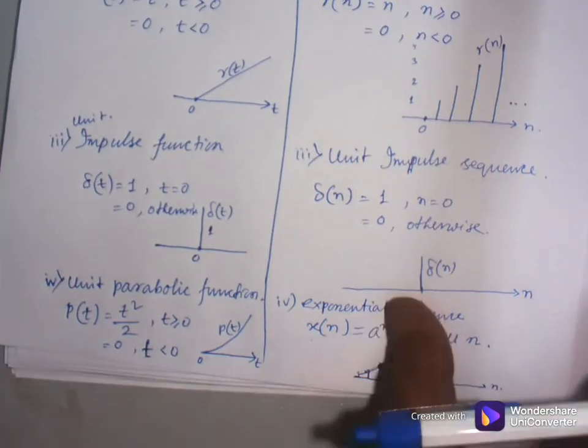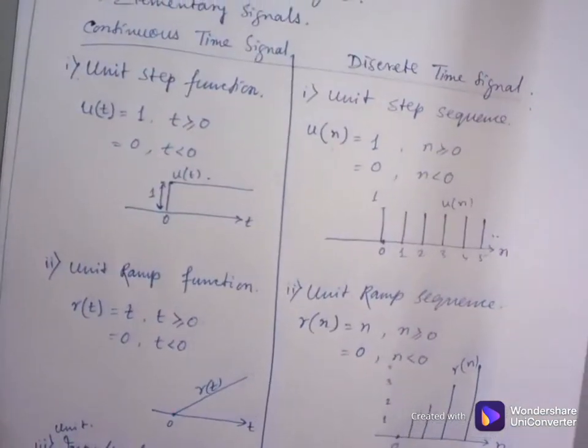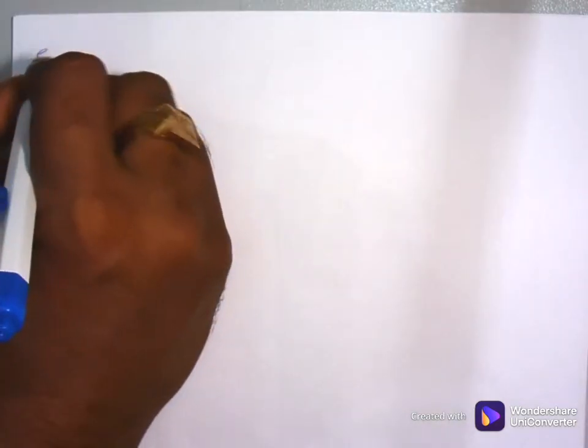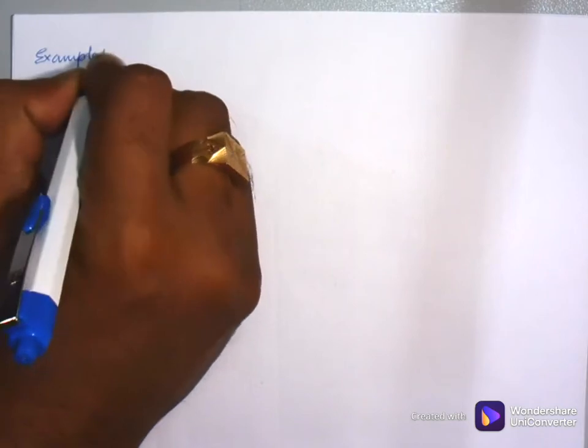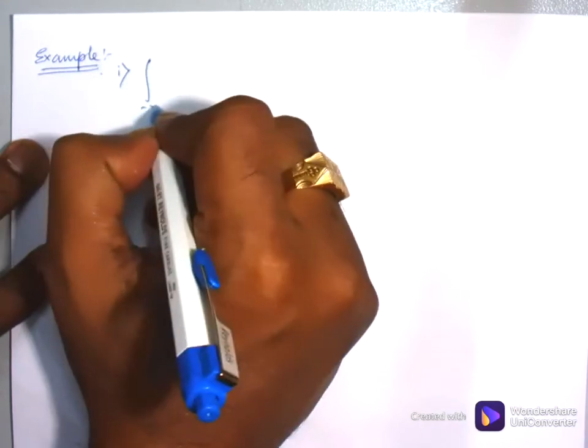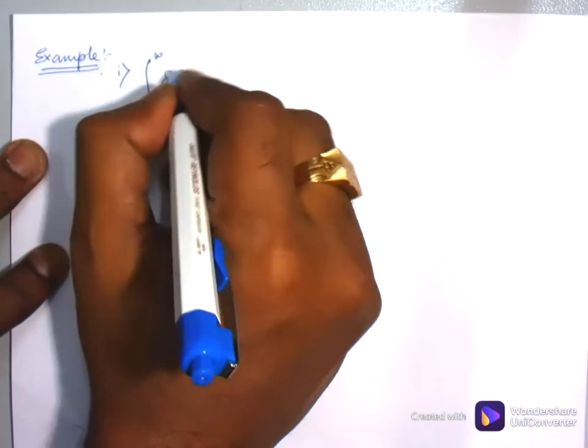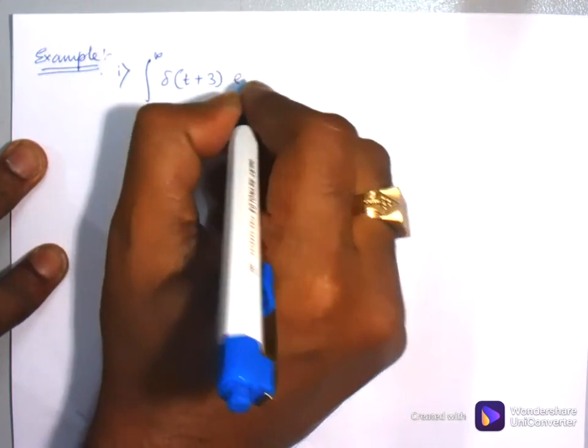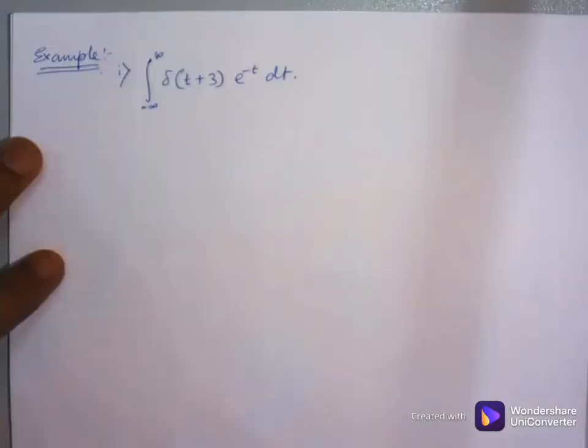Now what kind of problem will come from this topic? Say I am giving some examples. First one from continuous time, this one.